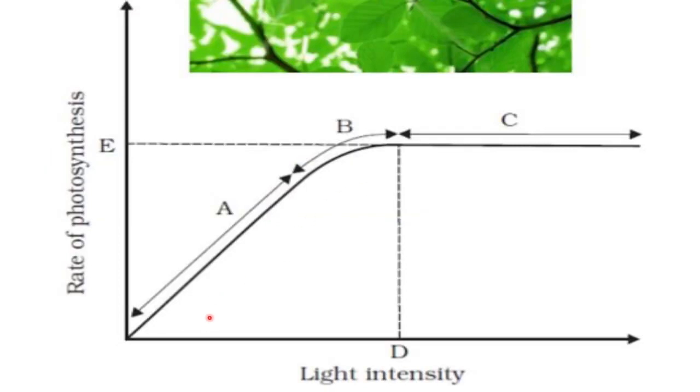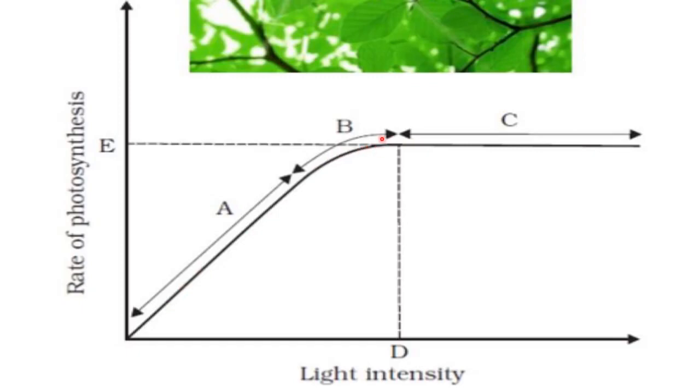With the help of this graph, you can understand how light intensity affects the rate of photosynthesis. On this axis is light intensity, lower here and increasing this way, and this is the rate of photosynthesis, which is increasing like this. So when we increase the light intensity, the rate of photosynthesis also increases.